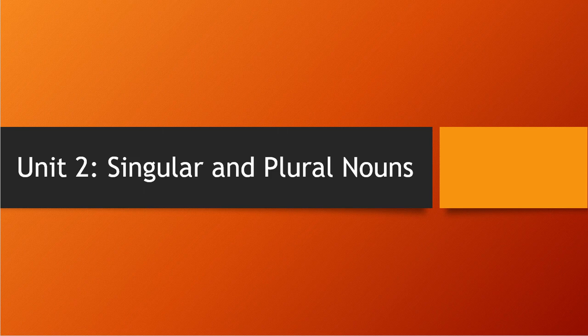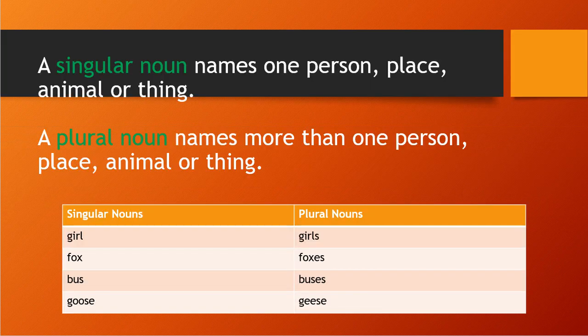Okay, so let's see the first slide. A singular noun names one person, place, animal, or thing. A singular noun is indicating one person only.